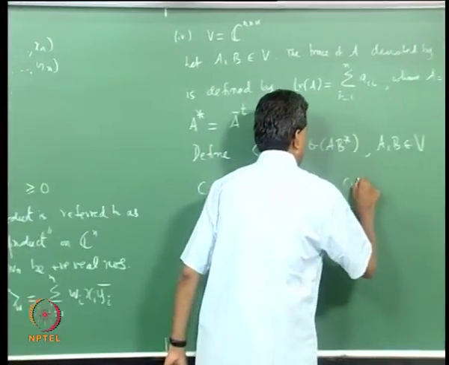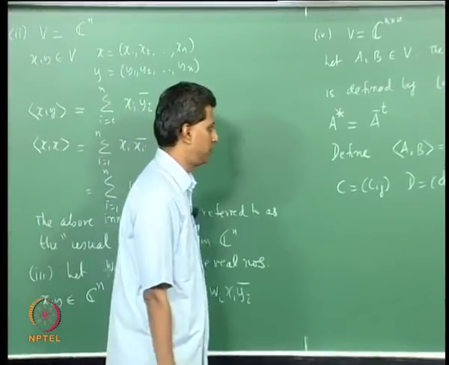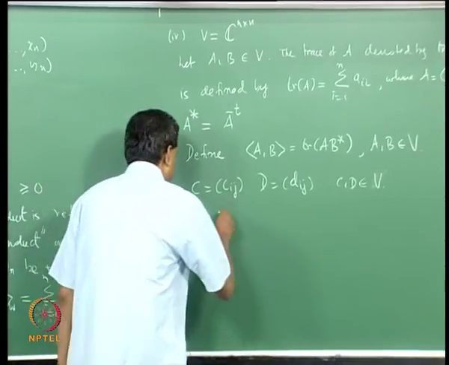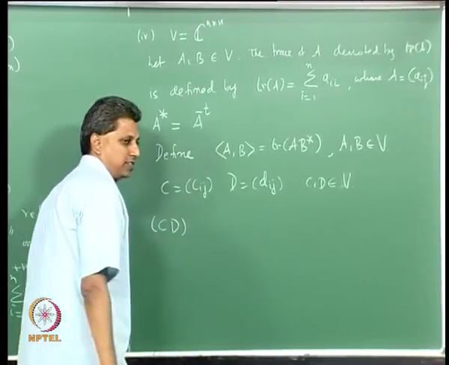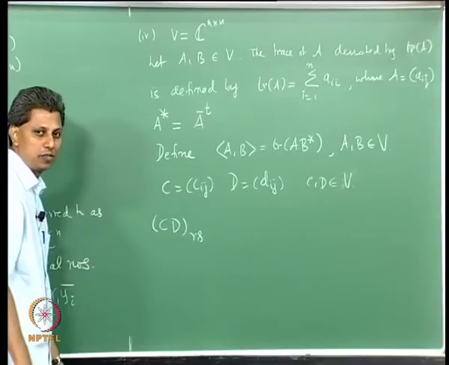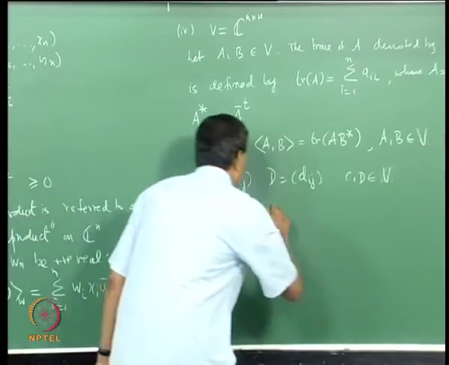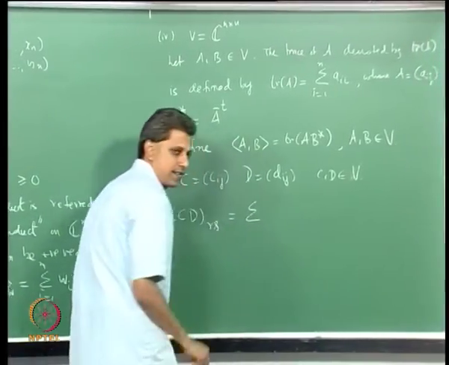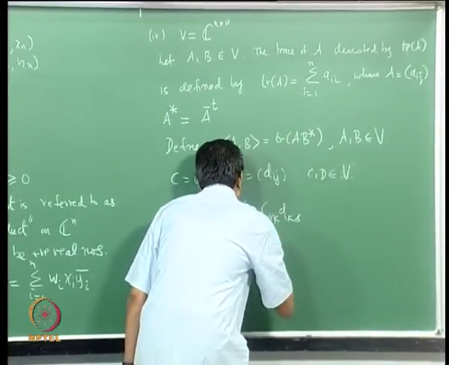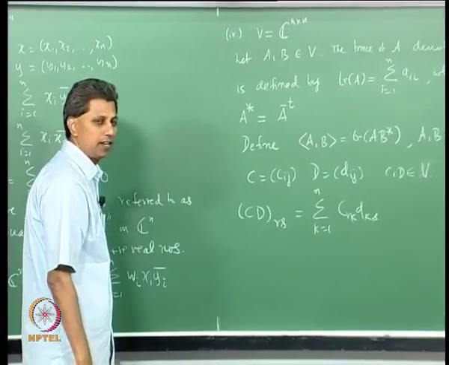I will assume C and D are in V, so matrix multiplication is possible, both CD and DC are valid. What is the rsth component of CD? It is the summation of C r k, D k s, k equals 1 to n.